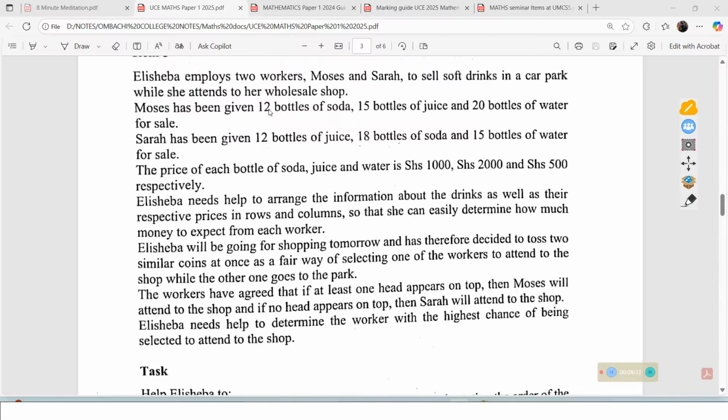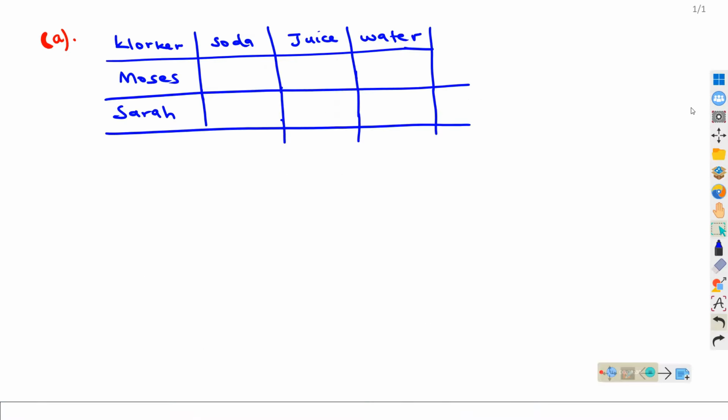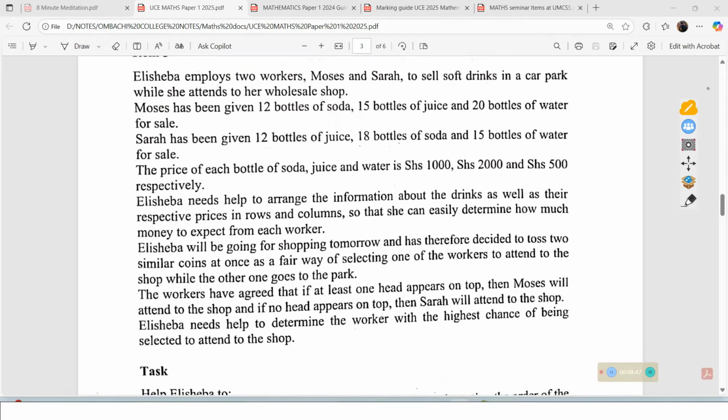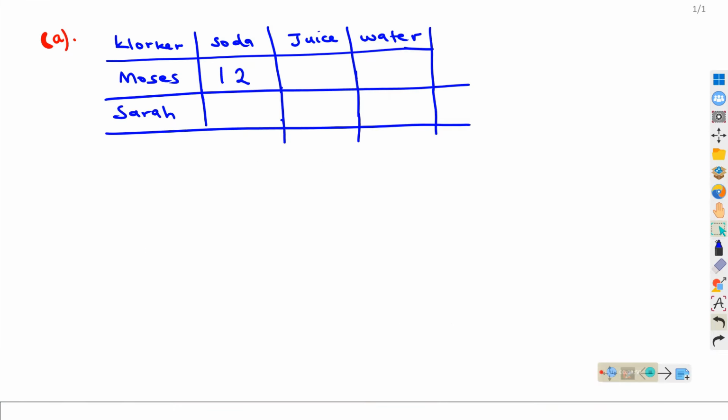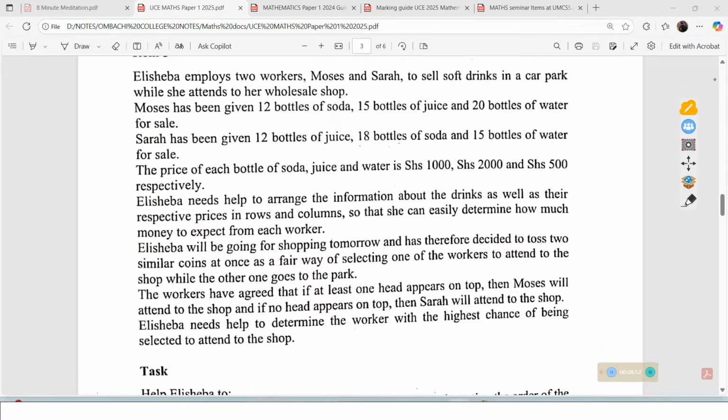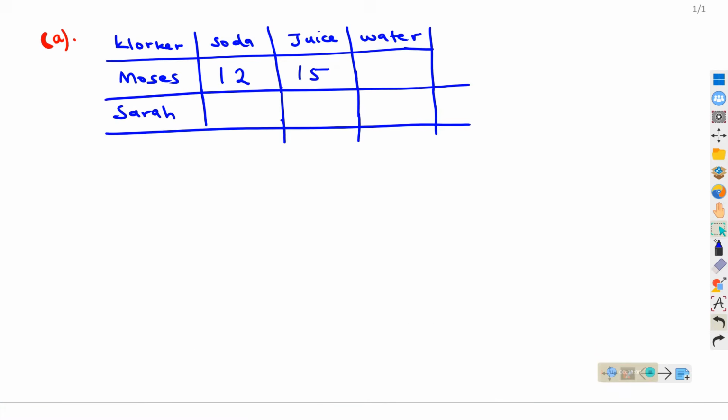We are told that Moses was given 12 bottles of soda, 15 bottles of juice, and 20 bottles of water. So we shall have 12 bottles of soda here, 15 bottles of juice, and here we have 20 bottles of water.